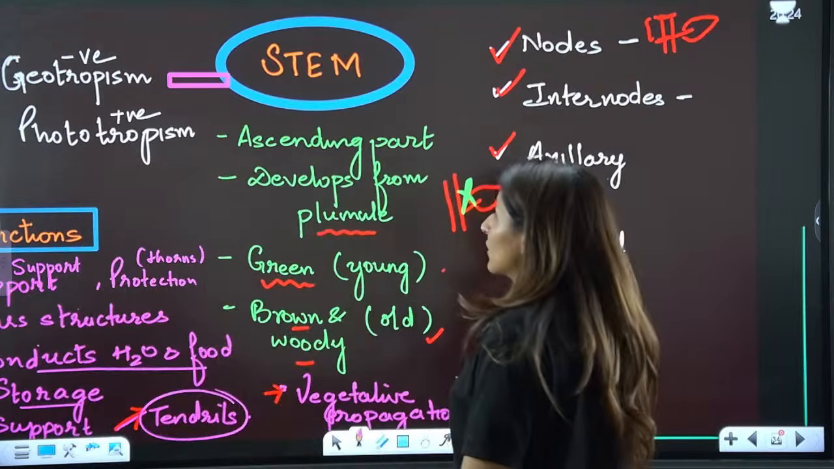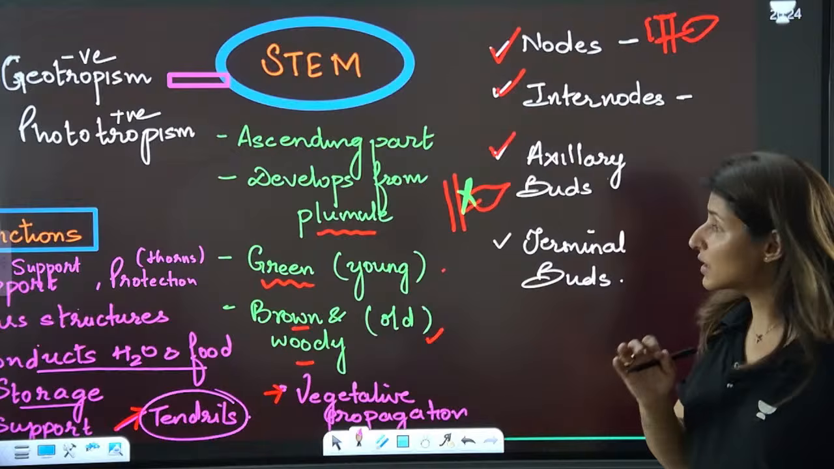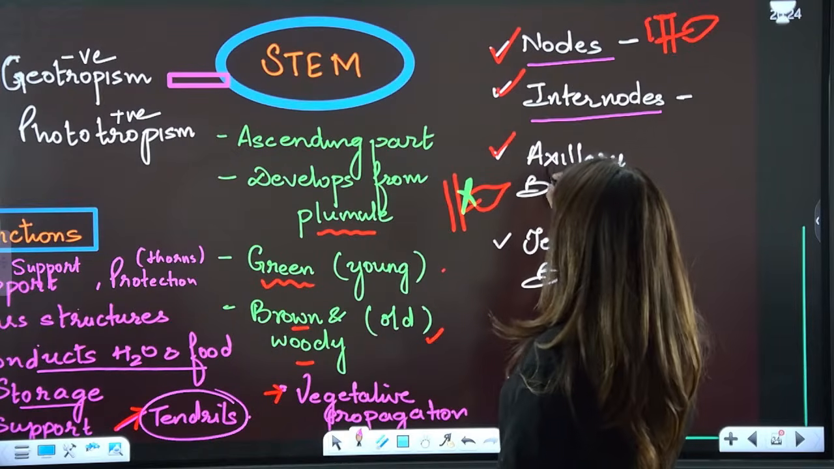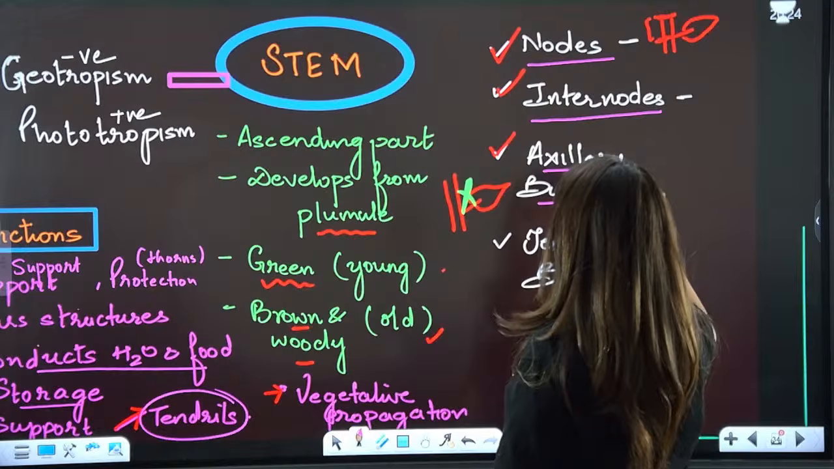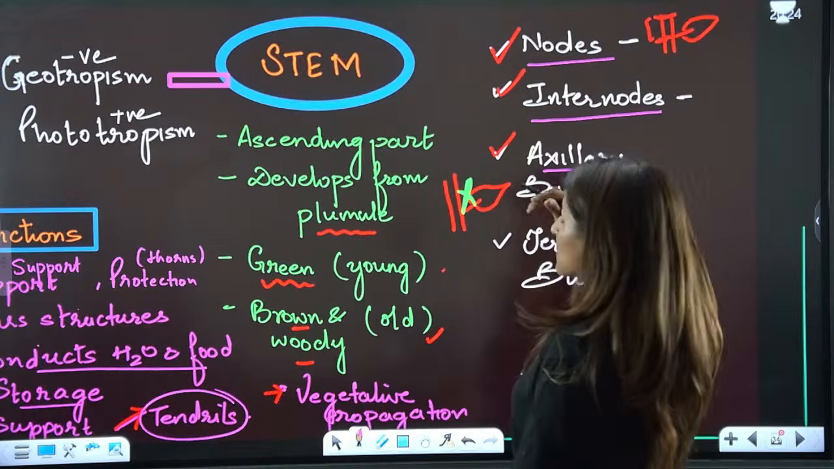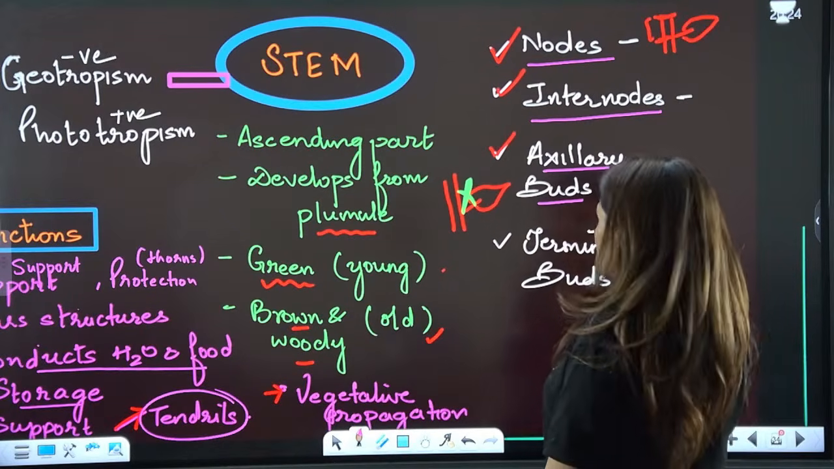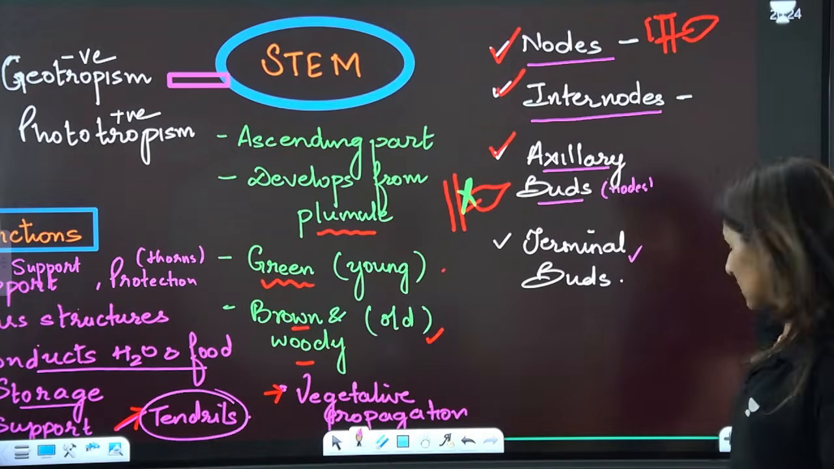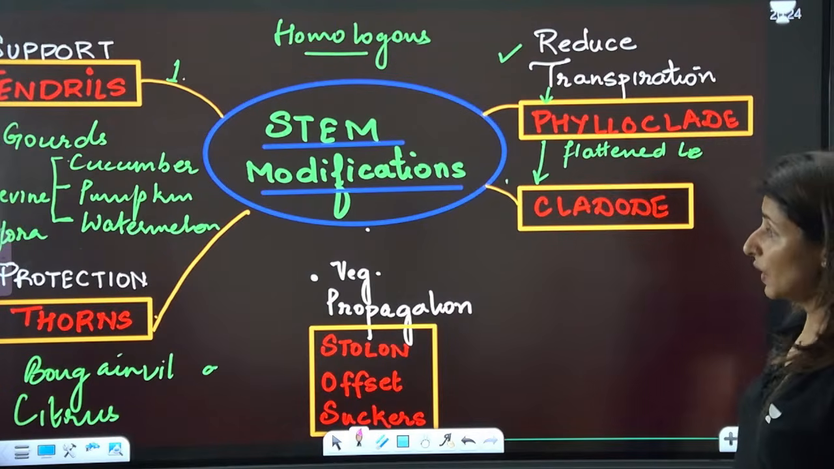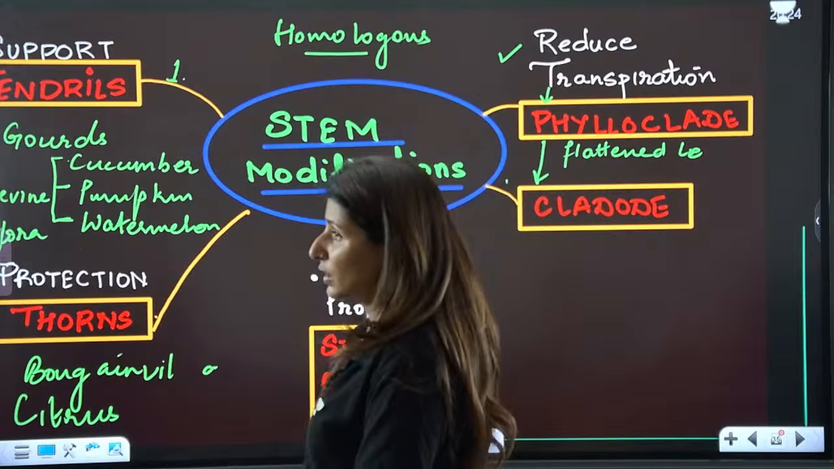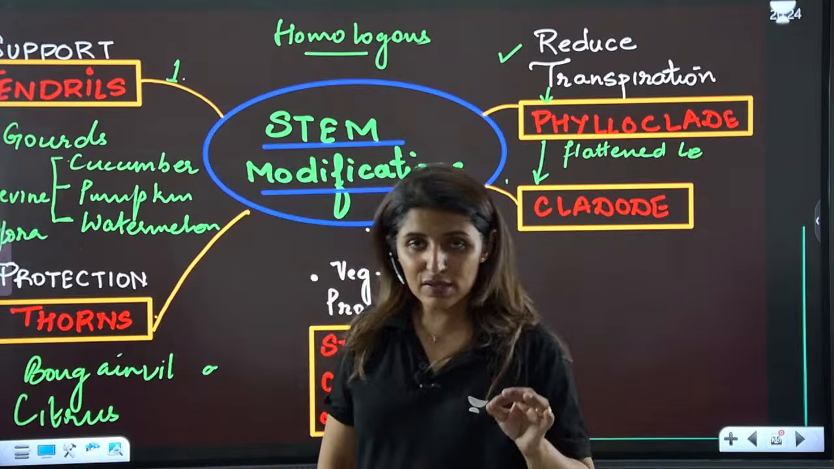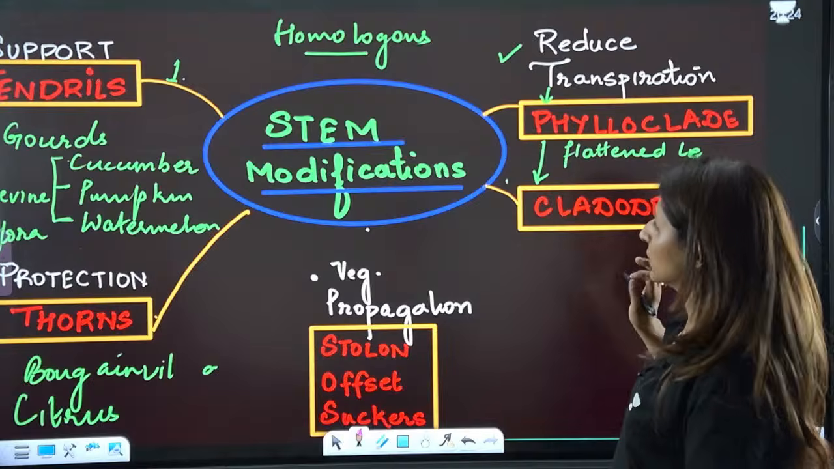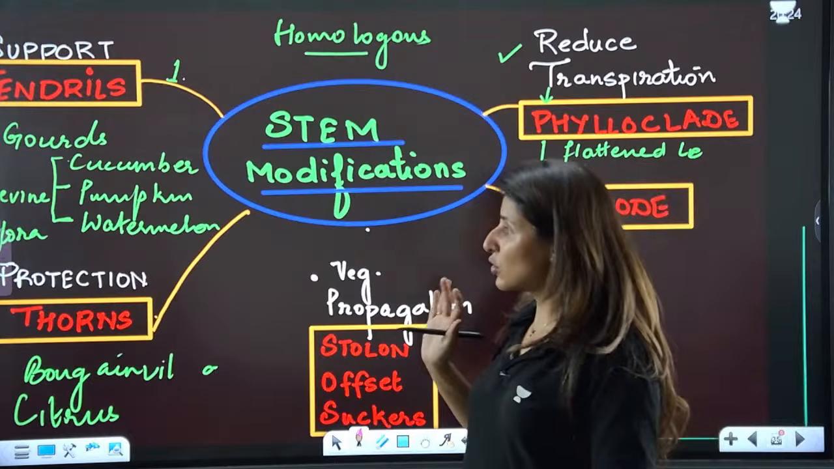So there are so many structures. See, stem is represented by these structures. Stem has nodes and internodes. There are axillary buds present in the nodes, and the buds present at the tip are known as terminal buds. So these are the structures present on the stem. Are we clear? Now talking about stem modification. Like in case of root, stem can also store food.